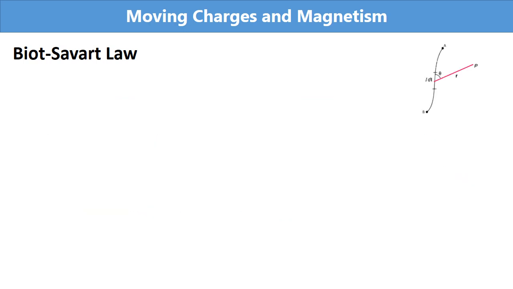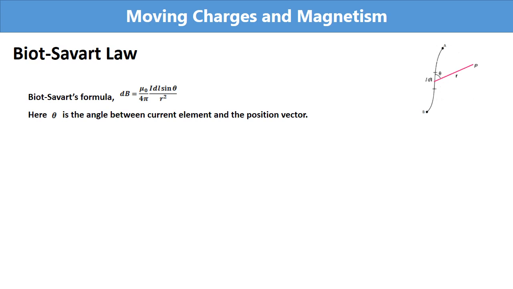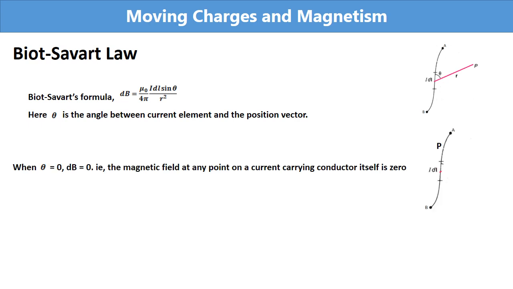In Biot-Savart's formula, theta is the angle between current element and the position vector. In first case, we will see theta is equal to 0. In figure, you can see the point P is on the conductor itself. That is, here the angle between current element and the position vector will be 0. Then sin theta is equal to 0 and the magnetic field dB also will be 0. That is, the magnetic field at any point on a current carrying conductor itself is 0.